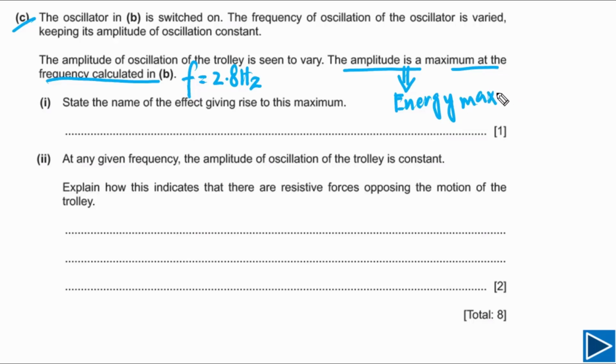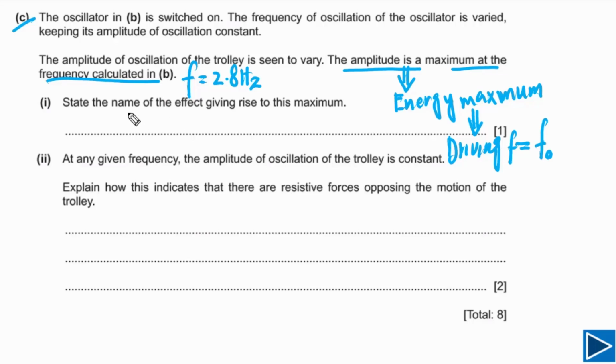So I will simply write down the system is absorbing the maximum possible energy, and this will only happen if the driving frequency, in this case the frequency of the oscillator, is equal to the natural frequency f0 of the system. Then the system is able to absorb the maximum possible energy. If this is happening, then amplitude also will be maximum.